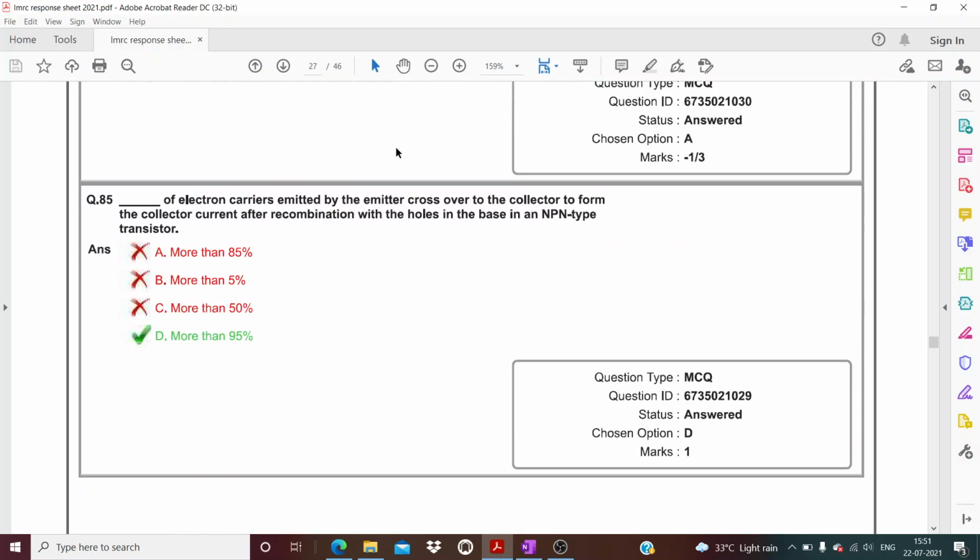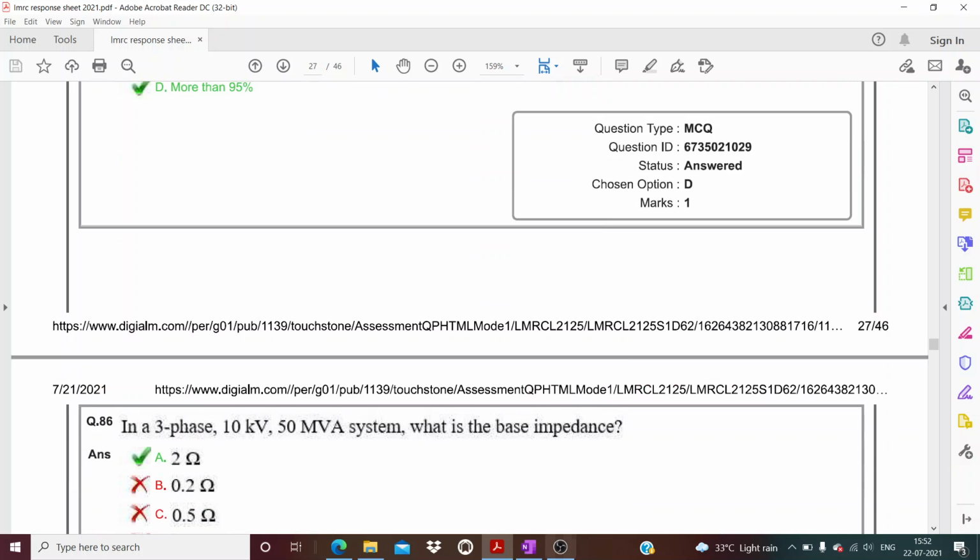Yeah, 85. This is a good question actually. They have just asked about base. Like 5% of the carrier charge goes to the base, and more than 95% goes to the collector terminal. So this is what they have asked. For recombination, how many electrons will go? 95%, more than 95%. Okay, and how many holes will go to base? That is 5%. Okay, so I hope it is clear.